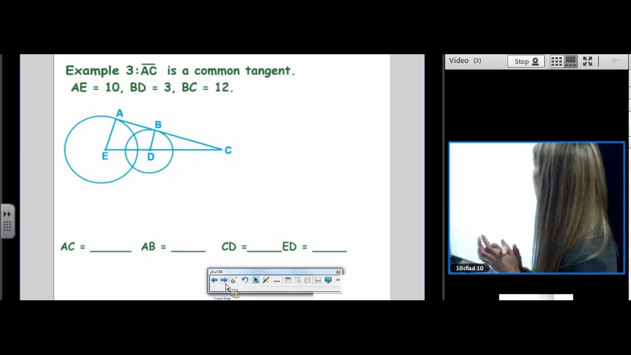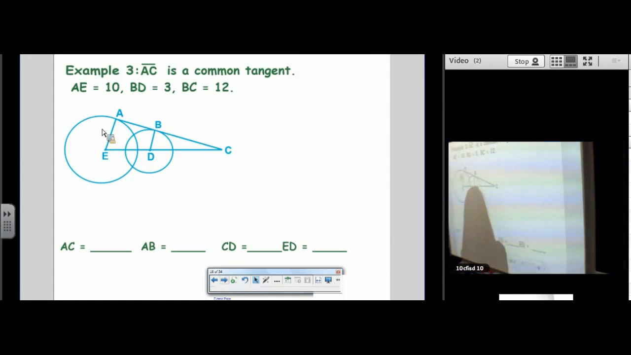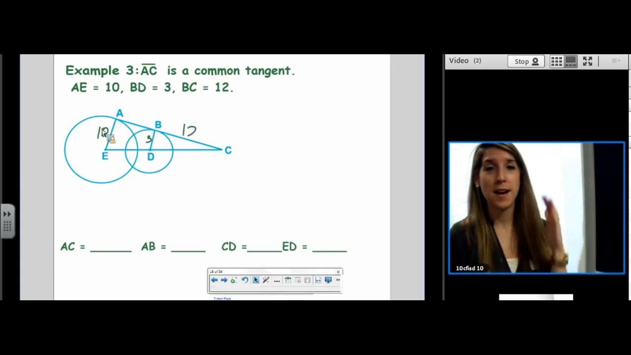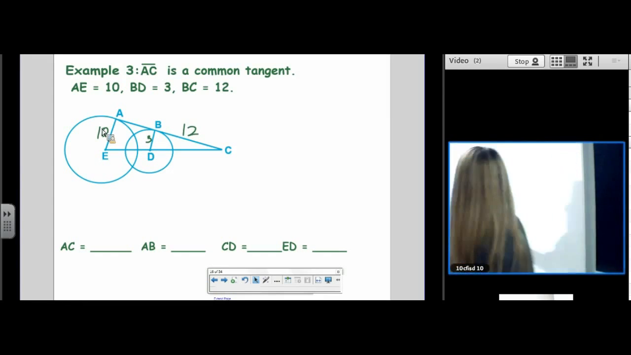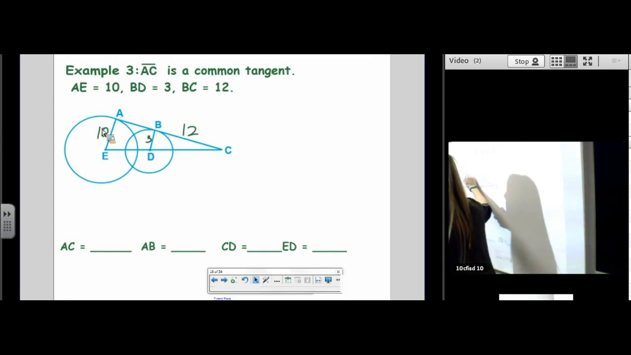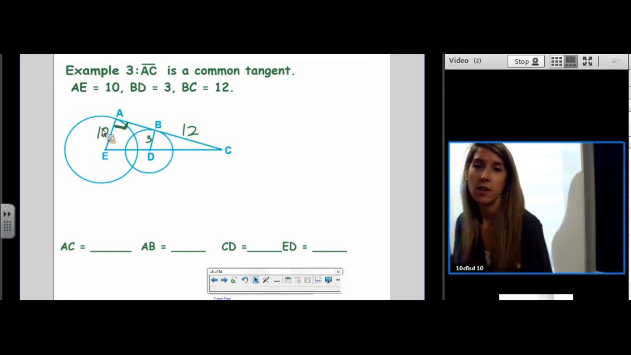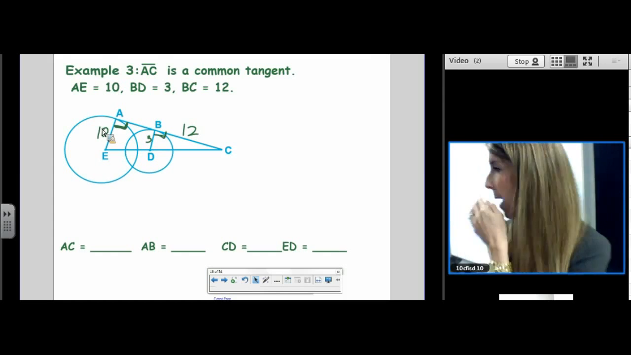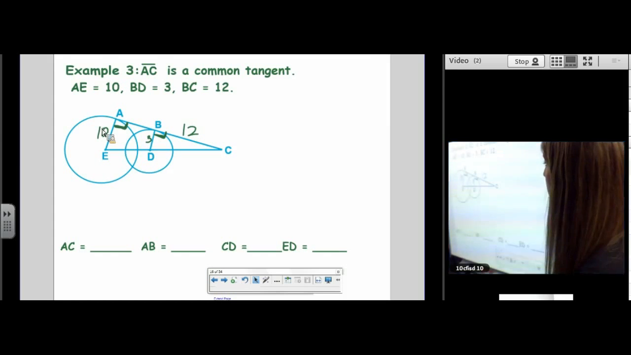Okay, AC is a common tangent. AE is 10. BD is 3. BC is 12. Remember the theorem. When a radius meets a tangent line, you get a right angle. Make sure you put those markings in the correct spot. Now let's just find every segment that we could find.